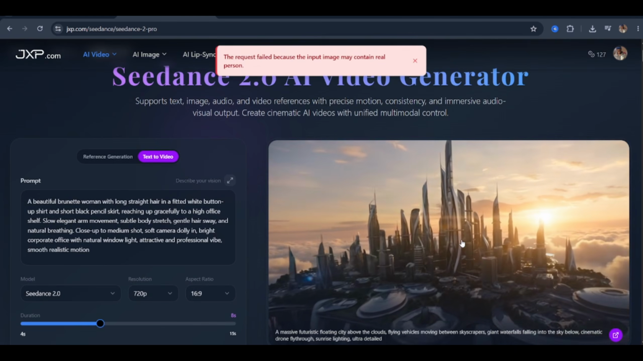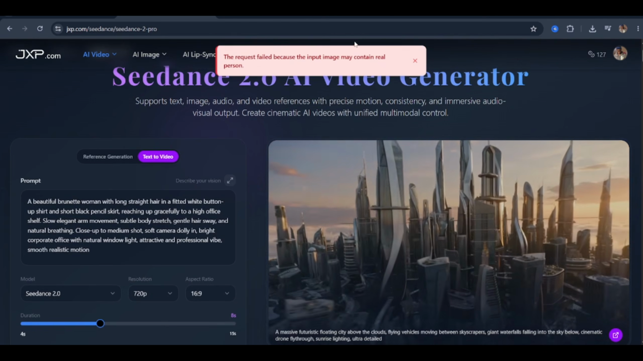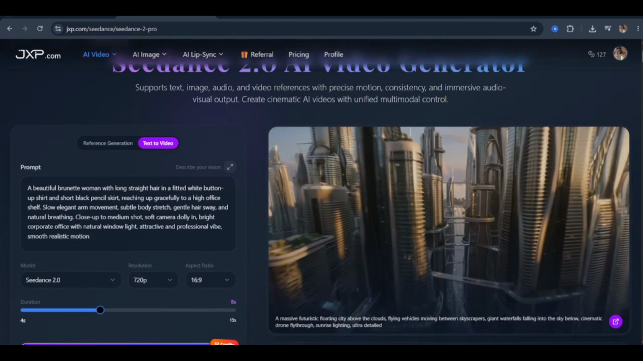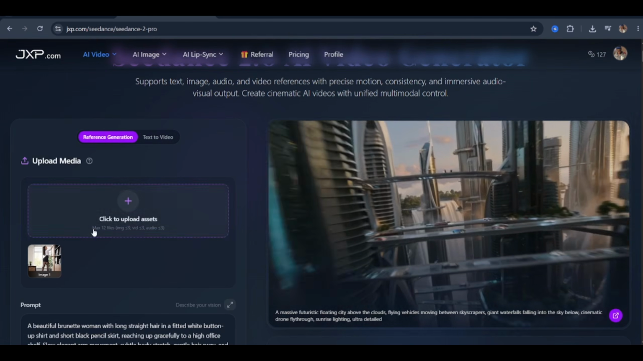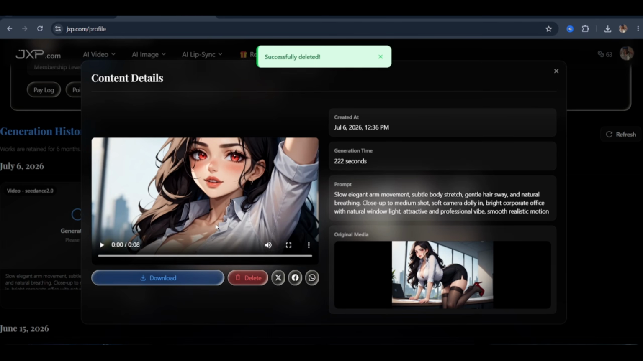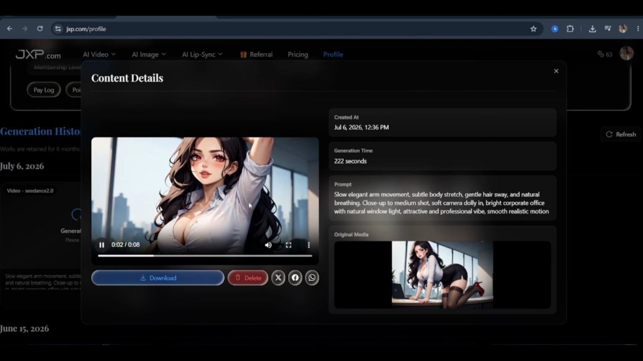And we're getting the same flag again. The prompt description is still triggering the safety filter. So let's take a different approach entirely. I'm converting the character from a photorealistic human representation into an anime-style character and running that through the generation. Here's the output.